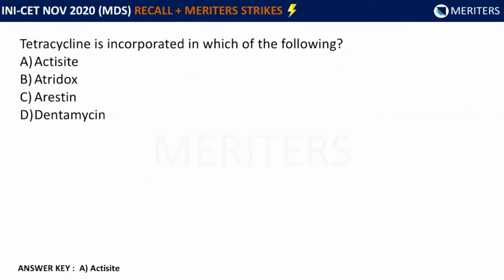The question is, tetracycline is incorporated in which of the following? So they've given us 4 drugs as the option. The first one is Actisite. Actisite is tetracycline periodontal, which is the answer given in Carranza, also explained in the bites. Then Atridox is nothing but doxycycline.